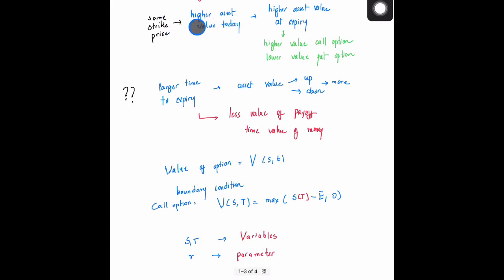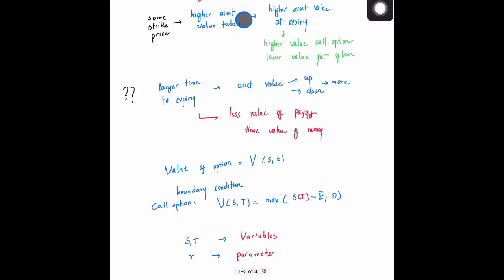Then, in case the asset value today was higher, and then it expired, it will definitely have a higher value. There's the expectation that at expiry you will be having a higher value. Okay, so that is if it was a call option. And then afterwards you would be expecting that it will have a lower value if it was a put option.